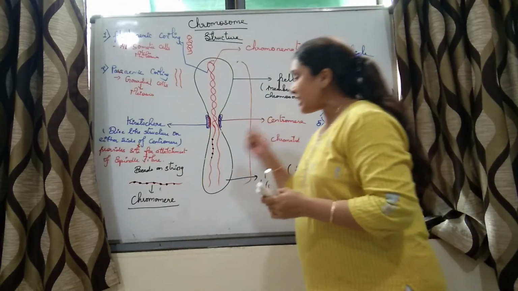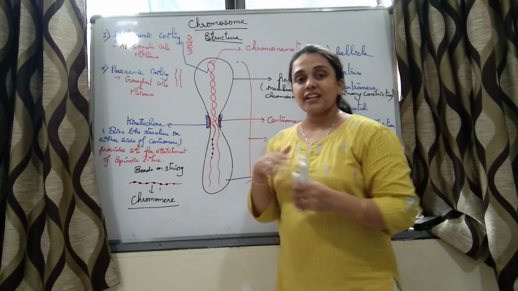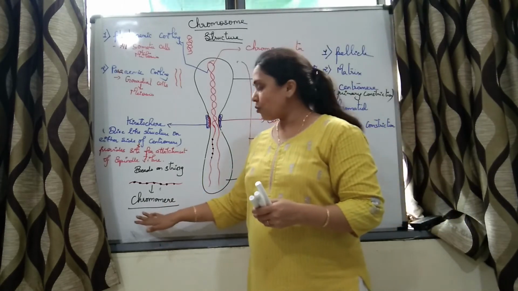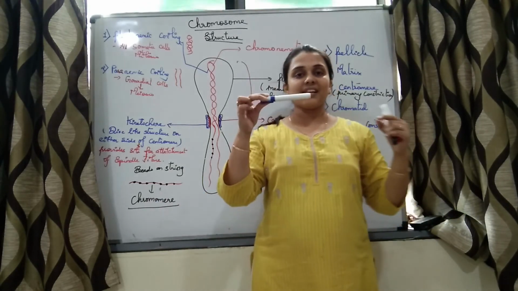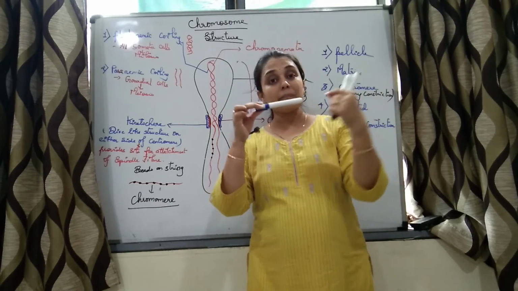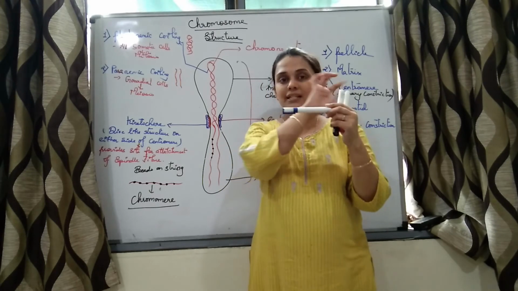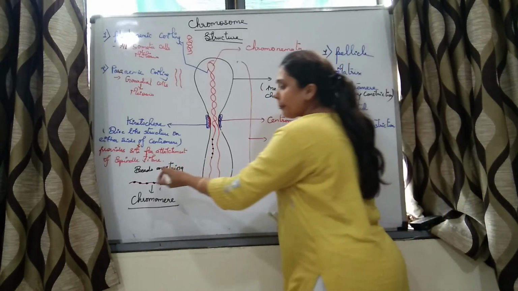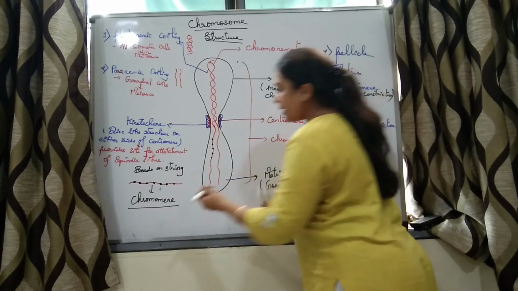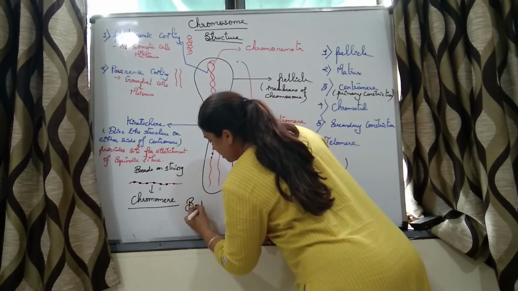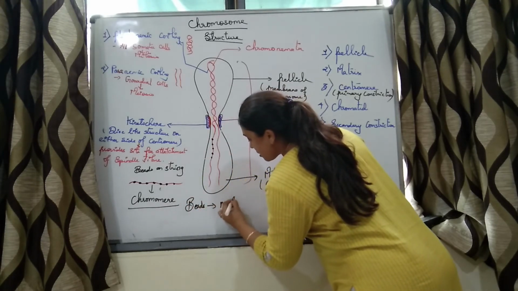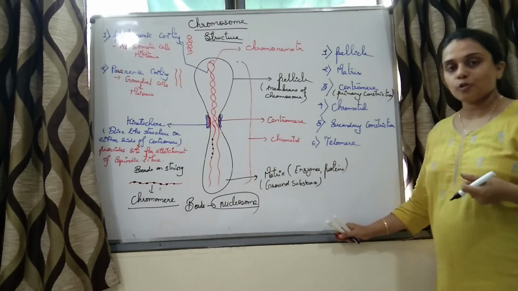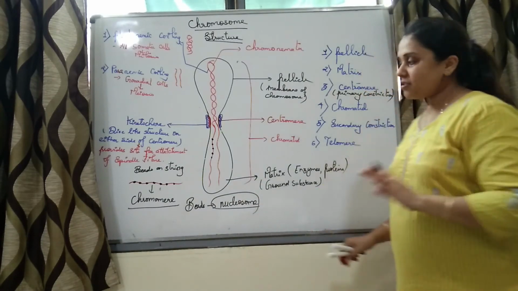So when we study chromonemata in detail, what do we see? We see chromomeres. What are chromomeres? There is a string, and on this string we are putting beads. Bead on string appearance is called chromomere. Now what are these beads? These beads are nothing but nucleosomes. We will study its structure now. So this much is clear.